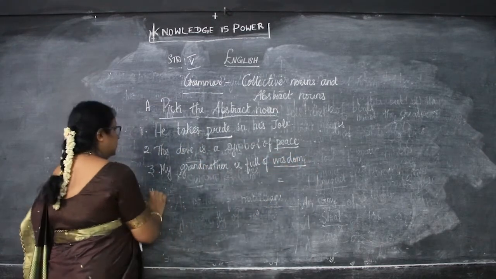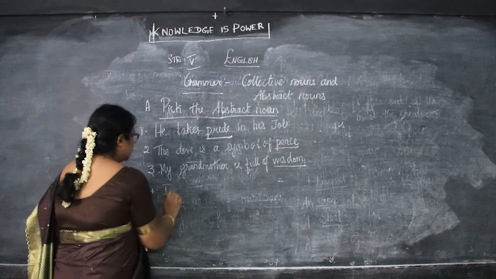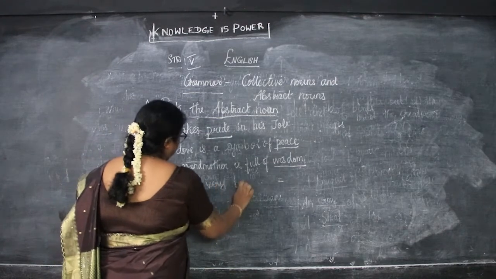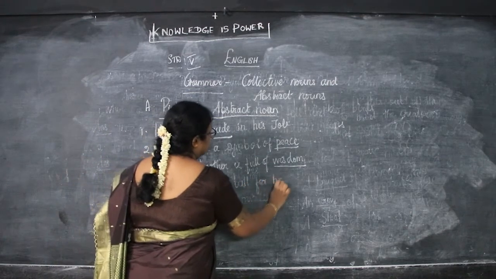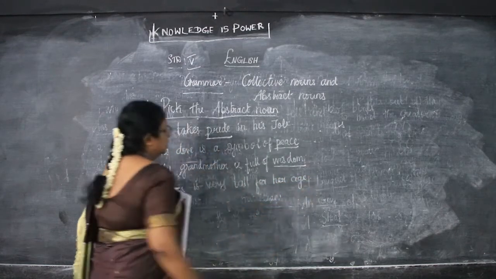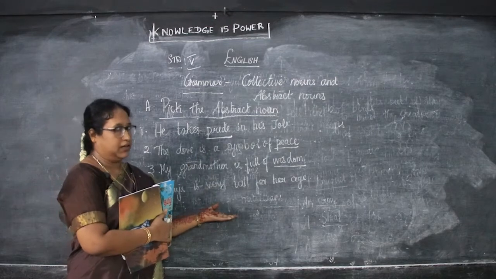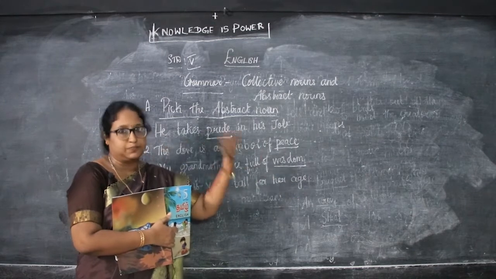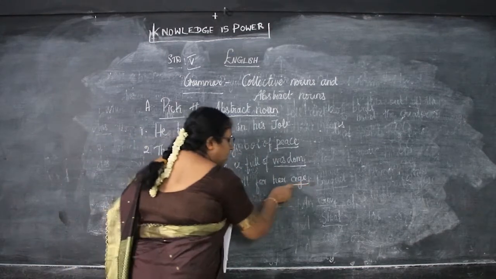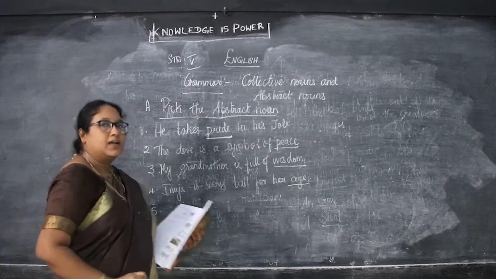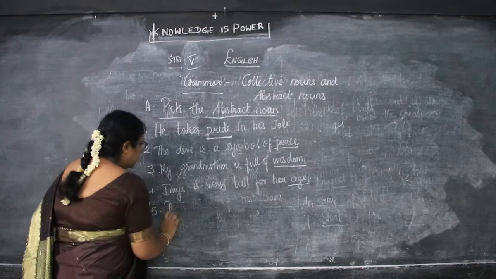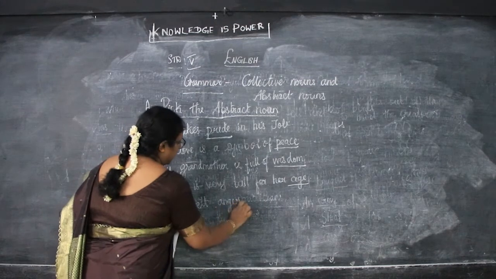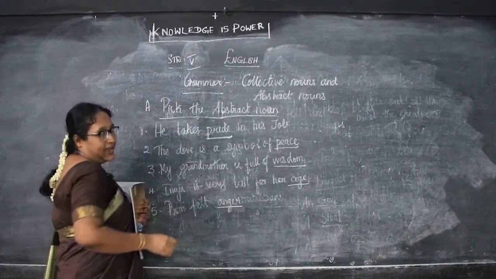Yes, wisdom. Next, Inya is very tall for her age. So what will be the abstract noun here, children? Tall means you can see, so this is not an abstract noun, but age. We cannot see nor touch it, but it can be experienced or felt. That is called an abstract noun. Age is an abstract noun. Prem felt anger. So what is the abstract noun here? Yes, anger is an abstract noun.